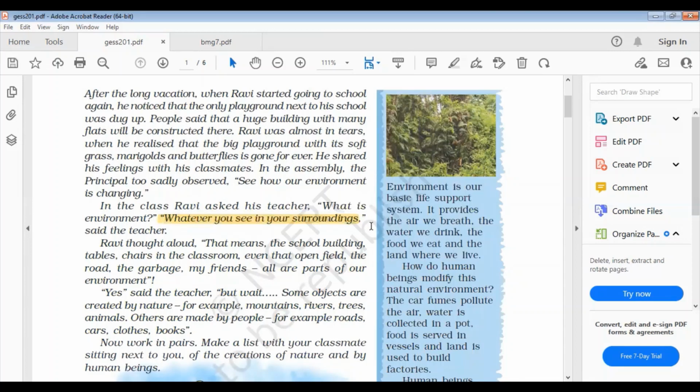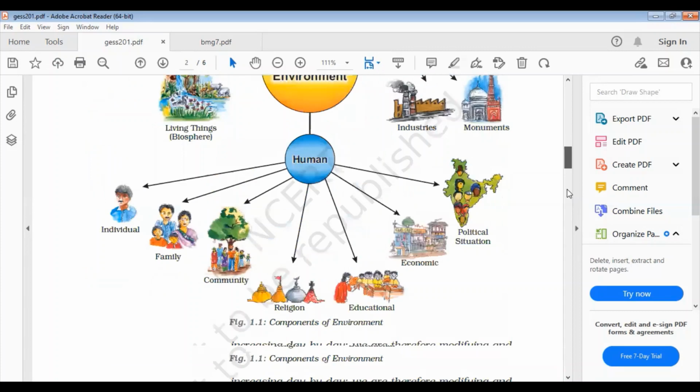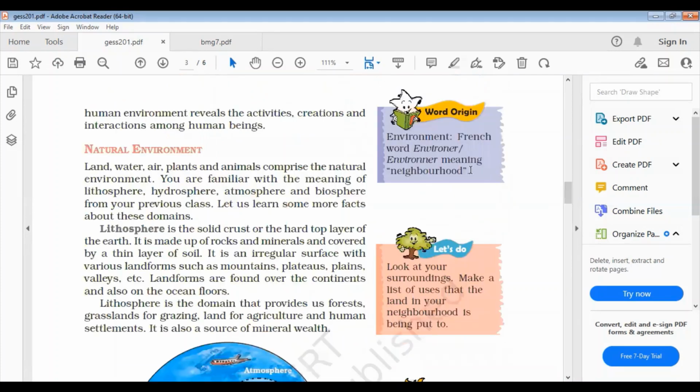In the side box, you will see: environment is our basic life support system. It provides the air we breathe, the water we drink, the food we eat, and the land where we live. This is the basic definition of environment. But if you move to the third page, in this box you will find the environment's meaning.